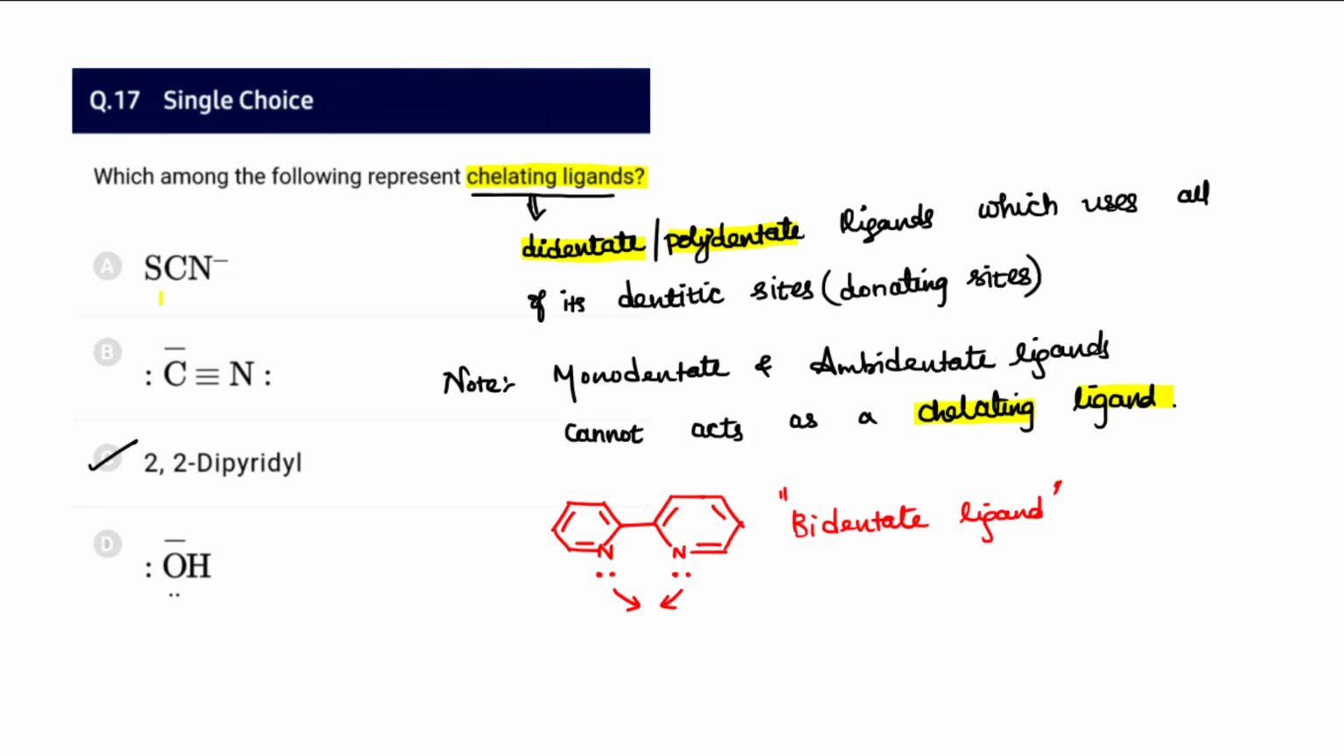So here SCN minus is an ambidentate ligand, cyanide is also an ambidentate ligand, and OH minus can also act as a bridging ligand. It acts as a bridge between two metals also. But here 2,2'-dipyridyl we can say is a bidentate ligand. And the bidenticity is created because of two nitrogens. Here there are two lone pairs, so therefore we may say there are two donor sites.